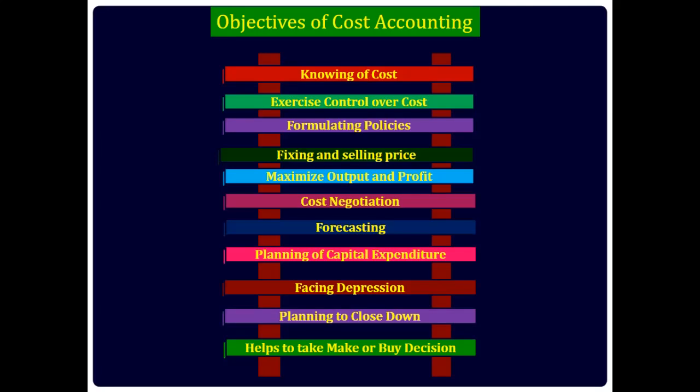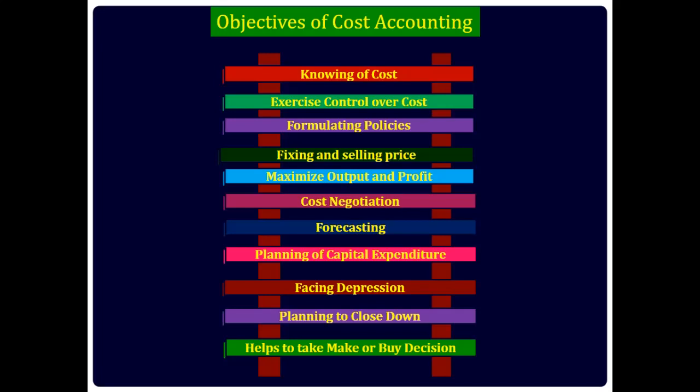Fixing the selling price. A selling price cannot be fixed without knowing the total cost of the specific product. The selling price is fixed by adding a certain amount or percentage of profit to cost. Thus, the costing records supply information like total cost, fixed cost, and variable cost. This information is necessary for fixing the selling price.